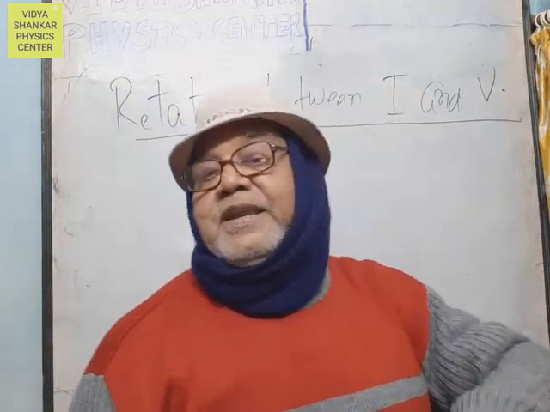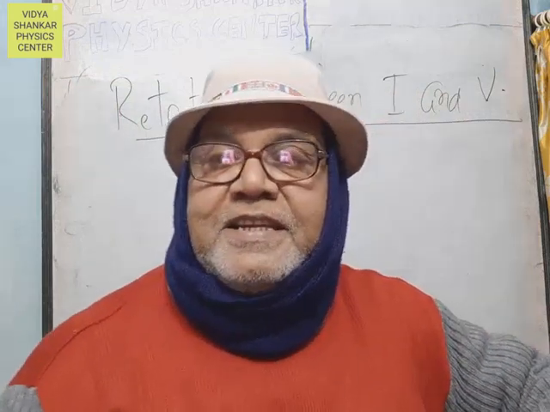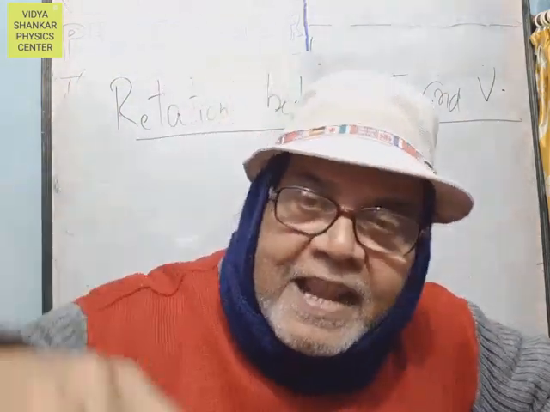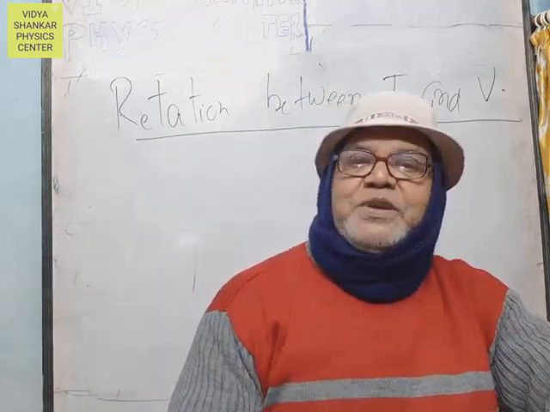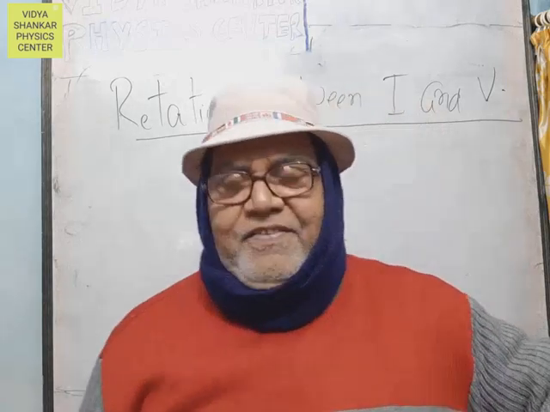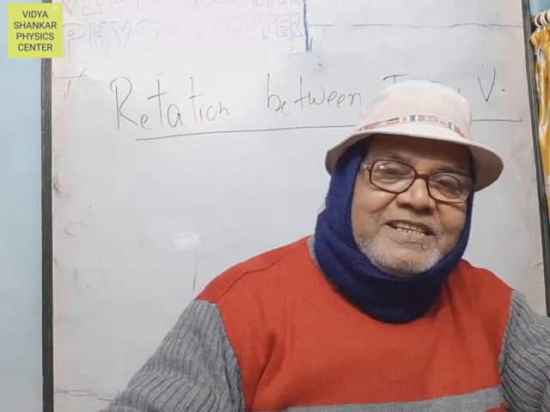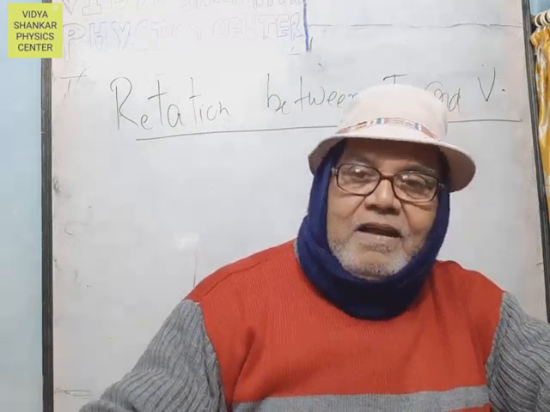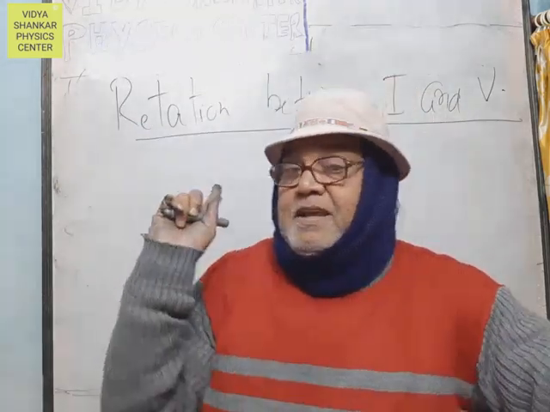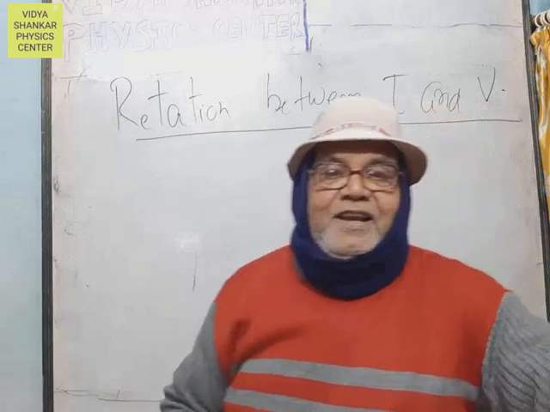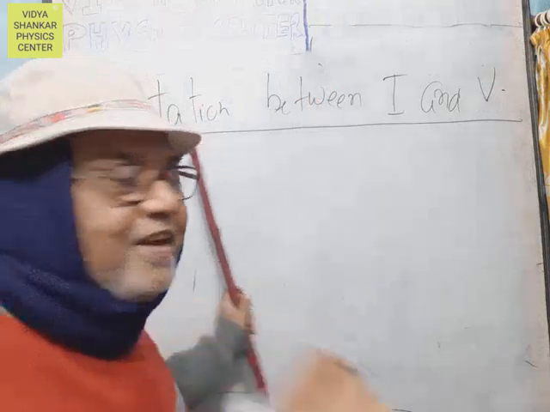This article is very, very important. In electrostatics, it is the relation between the intensity of electric field and electric potential. And in magnetism, the relation between intensity of magnetic field and magnetic potential. Electrostatics and magnetostatics are completely dependent on this relation between intensity of gravitational field and gravitational potential. Let us sketch the figure here.